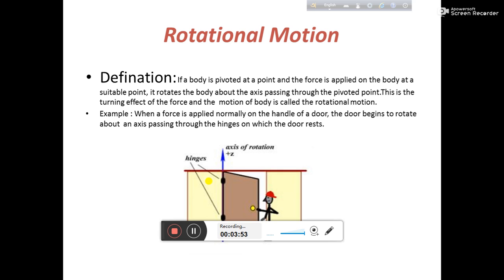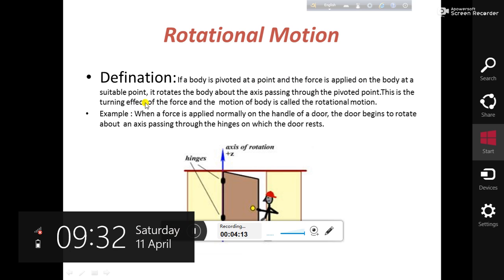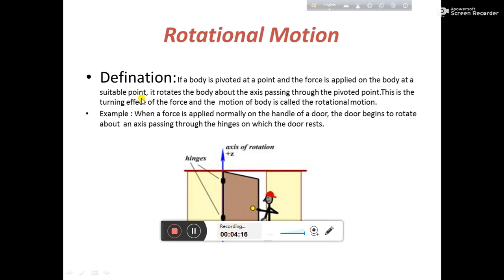Now the second term was there, that is the rotational motion. Rotation, we all know what is rotation. So what is rotational motion there? If a body is pivoted, means fixed at a certain point, and the force is applied on the body at a suitable point, it rotates the body about the axis passing through the pivoted point. This is the turning effect of that force, and the motion of the body is called the rotational motion. Okay, so this is the definition.